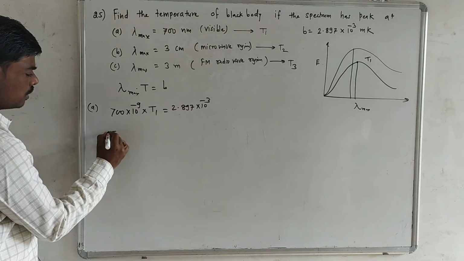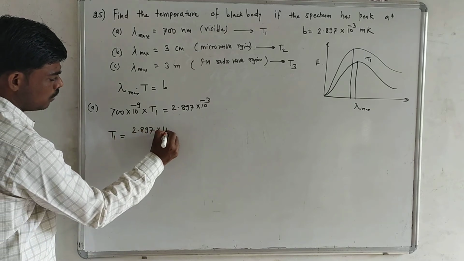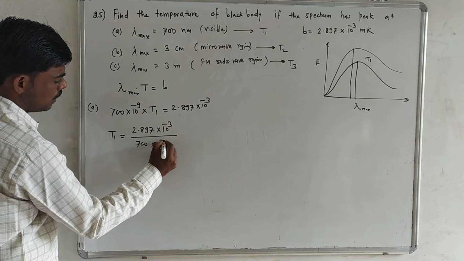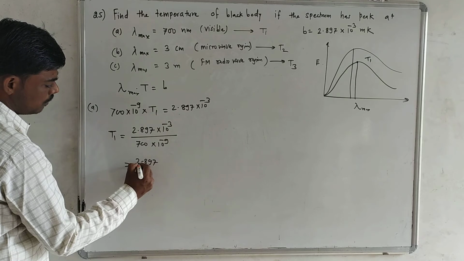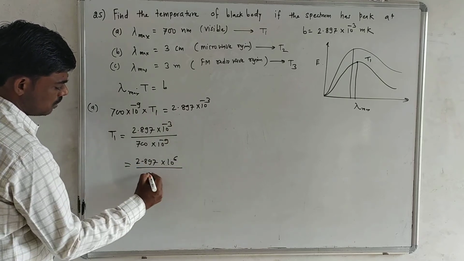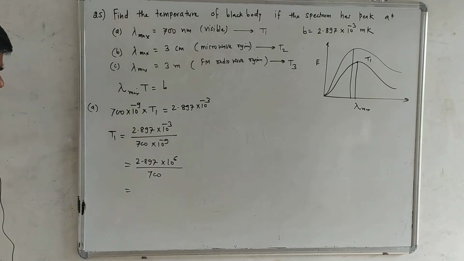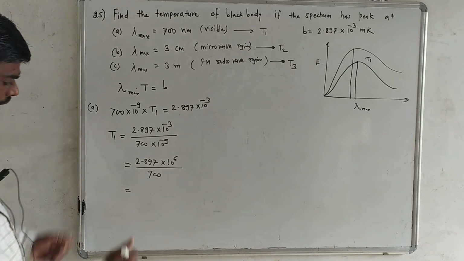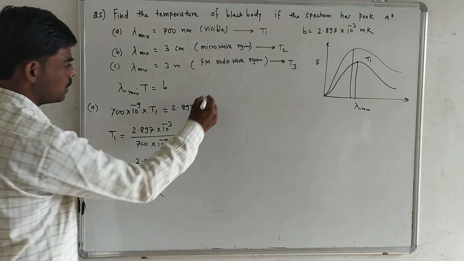So now it becomes very simple. T1 is equal to 2.897 into 10 raised to power minus 3 divided by 700 into 10 raised to power minus 9. So 2.897 into 10 raised to power 6 plus 6 divided by 700. So on solving this, the value is 4138 Kelvin. We can solve it, very simple.